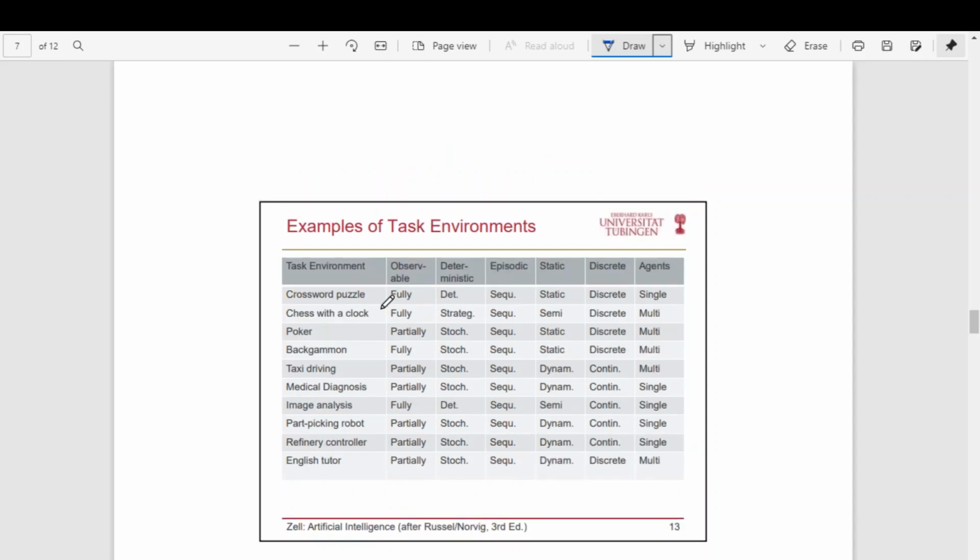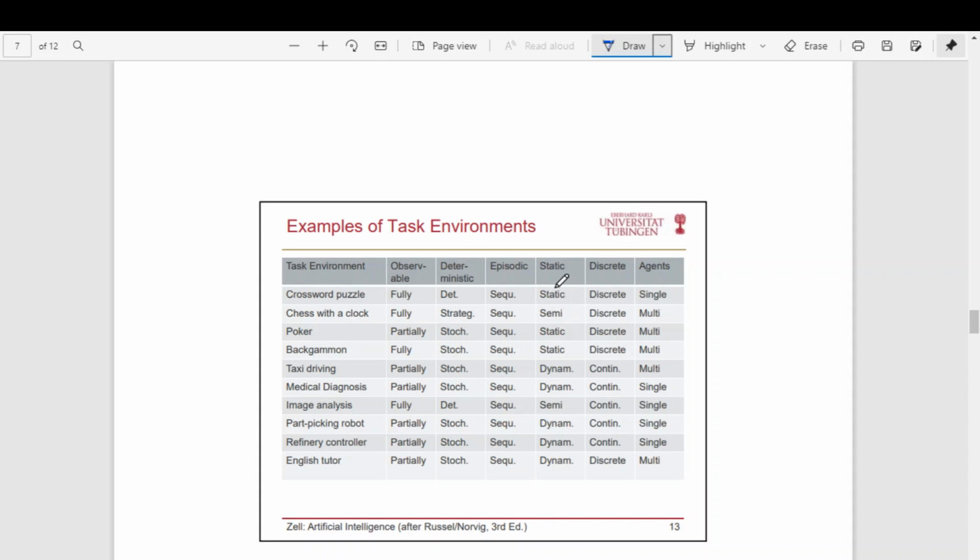So these are some of the examples which say whether the particular problem is observable or deterministic or episodic or what. For example, the crossword puzzle is fully observable because the entire field you can see. It is deterministic. The next move depends only on the current state and what action the agent is going to take. It's not episodic, it is sequential, because your past move also determines the current move.